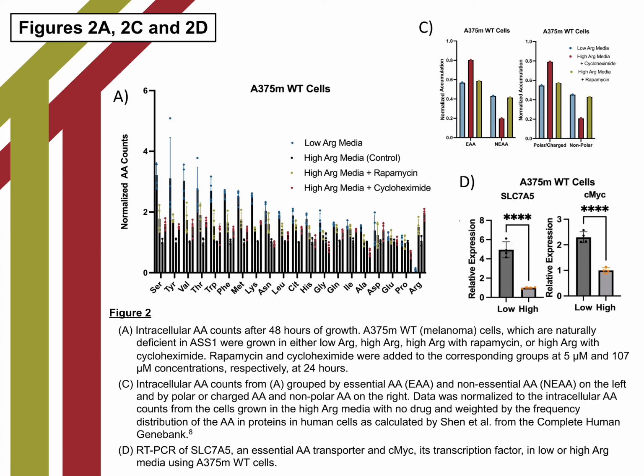The accumulation of essential amino acids in the cell is speculated to be a result of an increase in expression of SLC7A5, a transporter that brings essential amino acids into the cell, as a result of arginine depletion, as shown in Figure 2d.